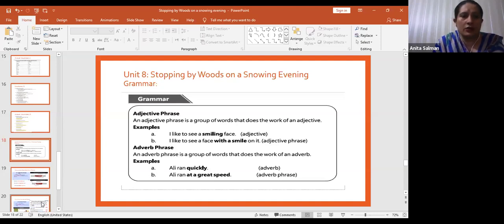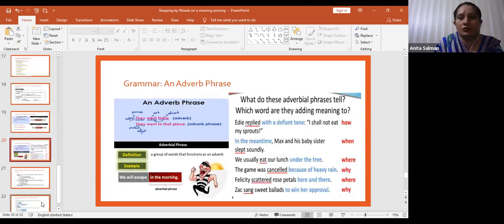Now look at adverb phrases. Before we read it from the text, I just want you to look at these examples very carefully and try to understand side by side. If something is not clear, you can raise your hand or write in the chat box.